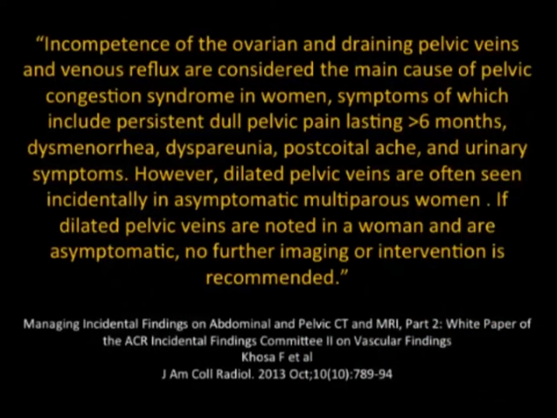We have seen some patients who we evaluate for possible gonadal vein pathology because of a range of symptoms from persistent dull pelvic pain, dysmenorrhea, and also these patients may have urinary tract symptoms. However, as this article notes, dilated pelvic veins are often seen incidentally. So again, as I mentioned, we do not typically recommend other studies. We will do a description. If dilated pelvic veins are noted in a woman and she's asymptomatic, no further imaging is necessary. And again, this is the ACR guidelines, so it's something good to remember.